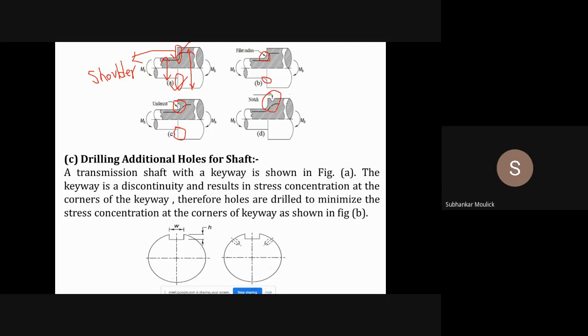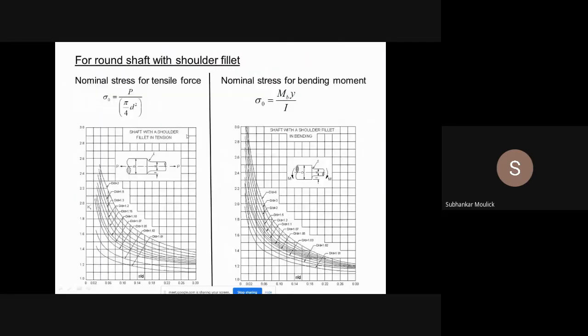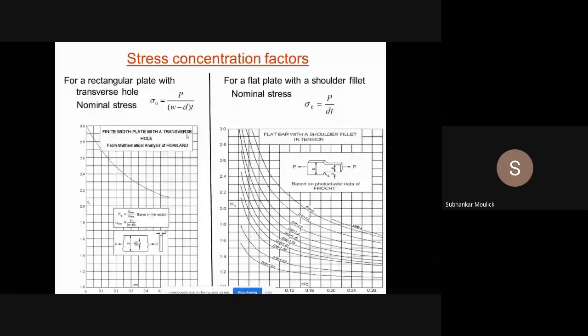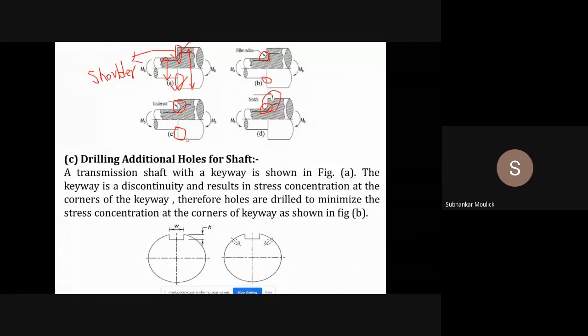That means a notch is also being made as well as a fillet is also there. So these are the three different ways by which we can reduce the effect of stress concentration if any component is subjected to bending moment. That means if bending is happening or bending stress is generated in that component, then this is how we can reduce the effect of stress concentration.